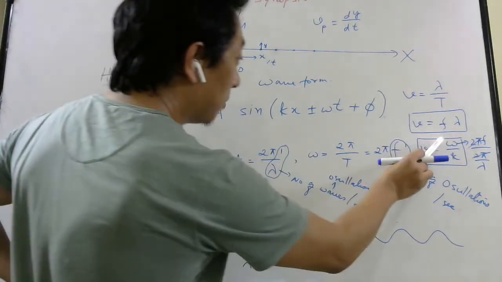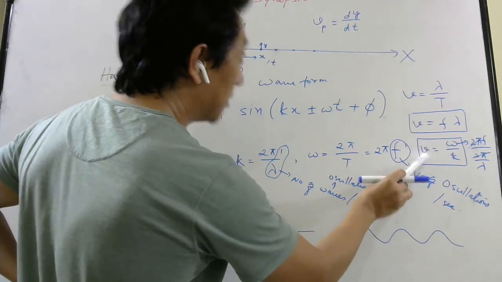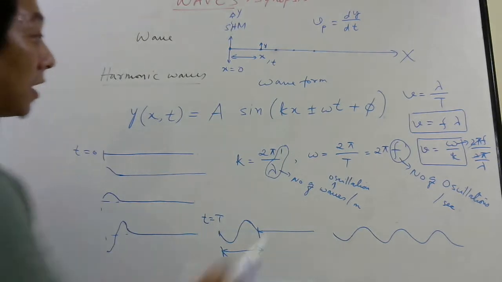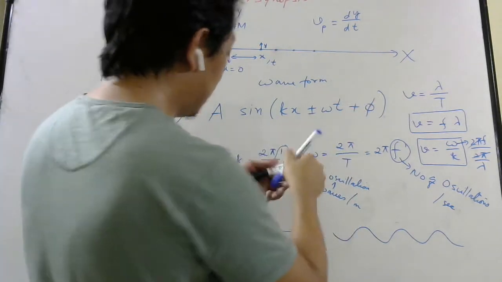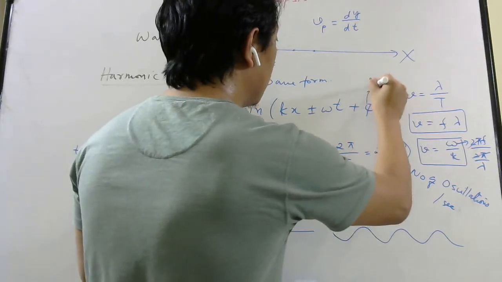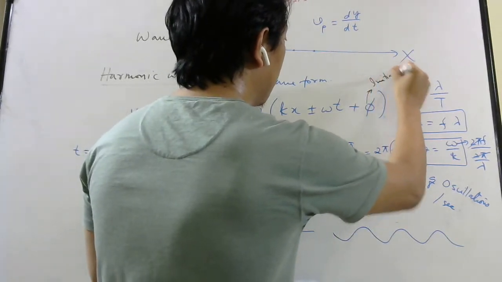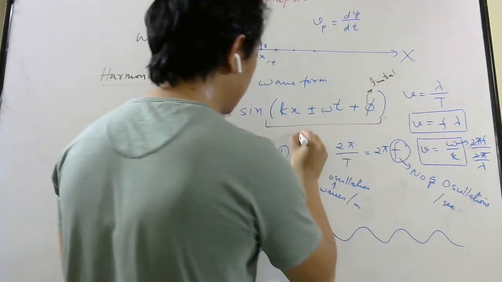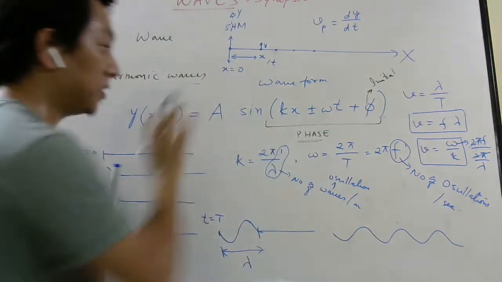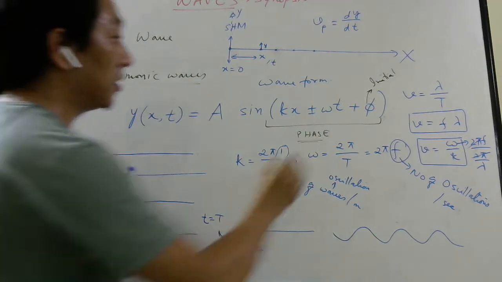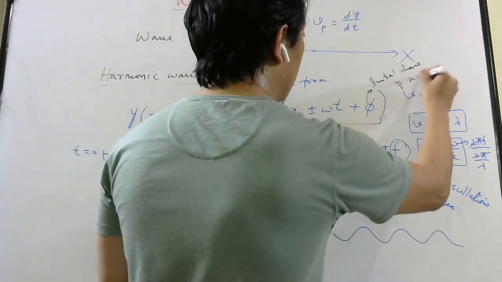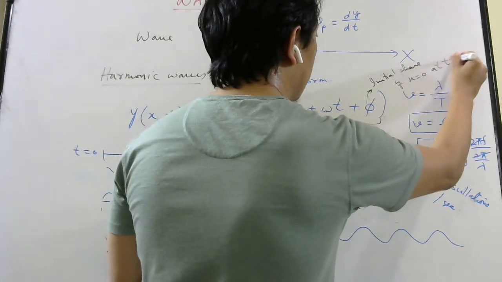When you divide omega by K, you get the wave velocity, which is not the particle velocity. Please see the difference, okay? And phi is basically the initial phase. Initial phase, because this whole argument is called phase in physics. You have understood this in the previous chapter, which is called simple harmonic motion.